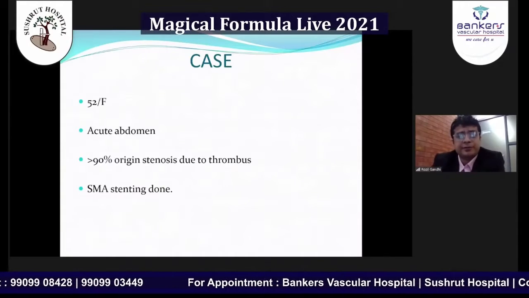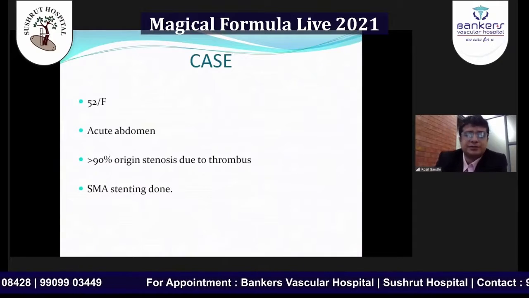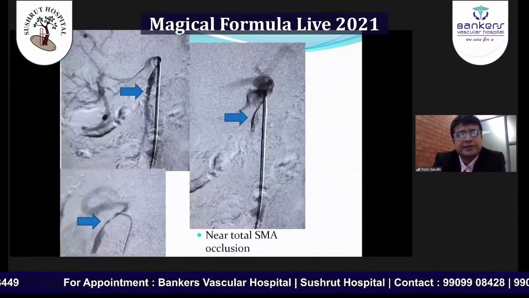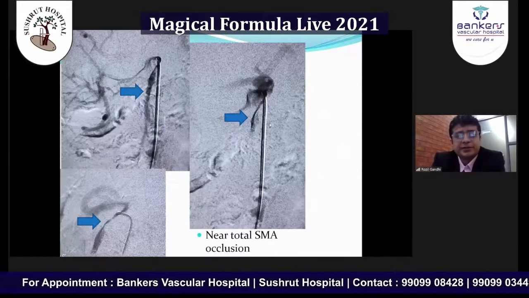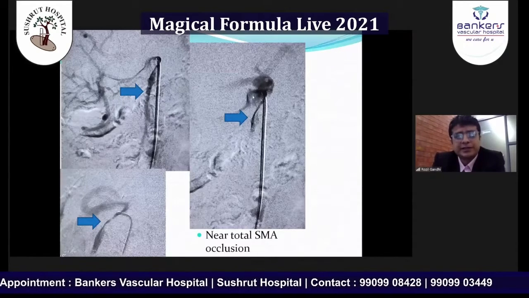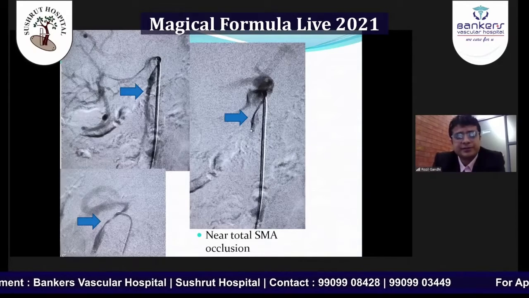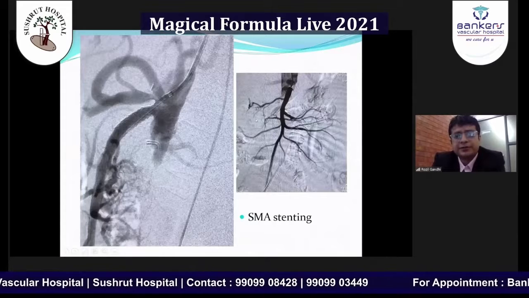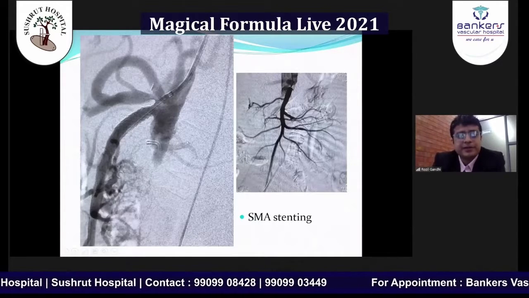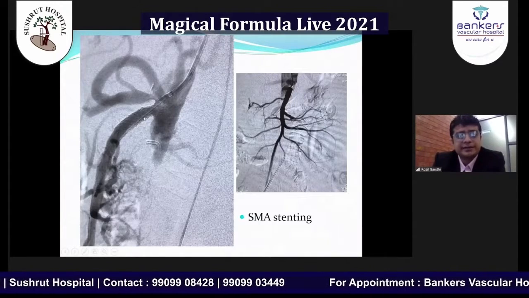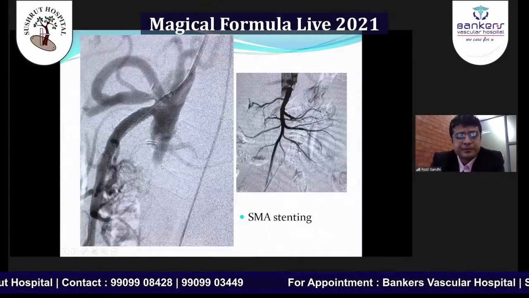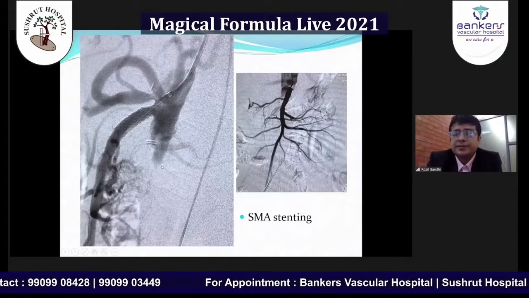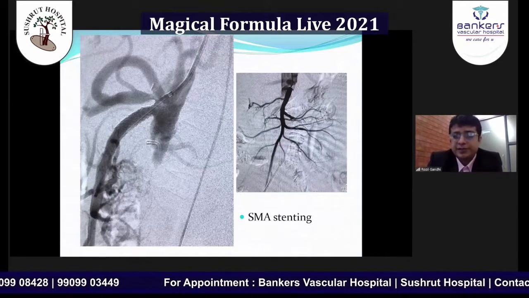a 52-year-old female with acute abdomen, more than 90% origin stenosis due to thrombus in the SMA, the superior mesenteric artery. This is abdominal ischemia, and you can see the near total occlusion of the superior mesenteric artery. This is the aorta, this is the SMA. And this is after stenting. Very good flow across all the vessels in the abdomen. So abdominal pain resolves immediately and ischemia resolves immediately. The patient can start food intake from the next day.